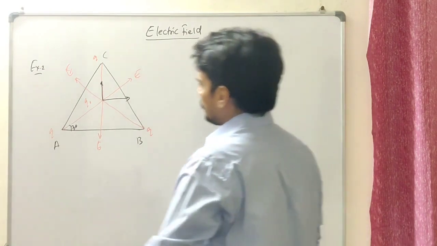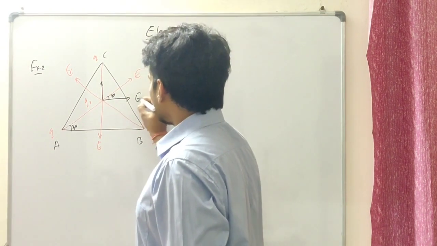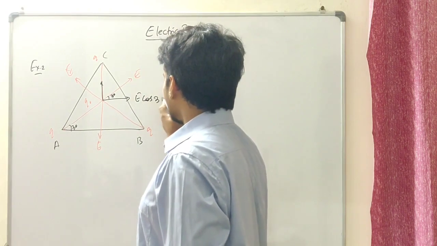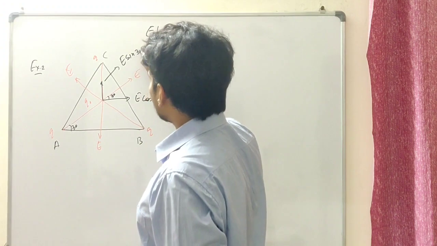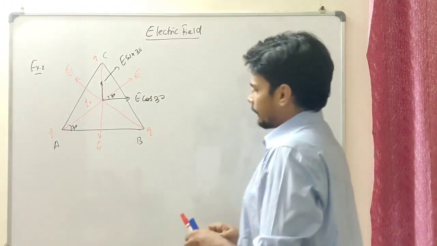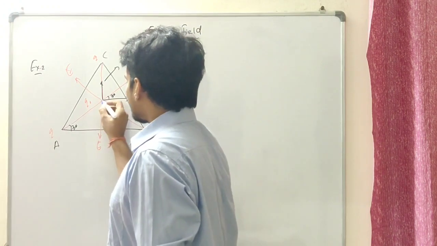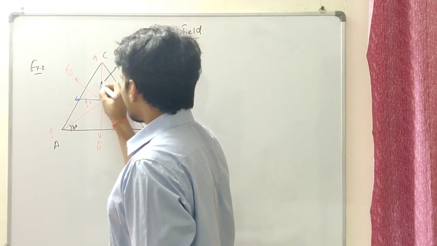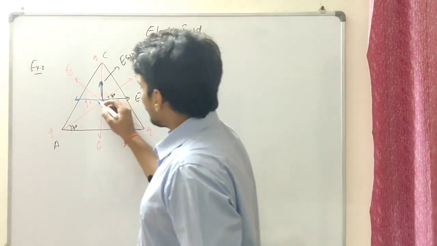If it is 30, even this is going to be 30, so we're going to have E cos 30 degree and we're going to have E sine 30 degree. Okay, let me use a different color for this electric field. It will have some field in this direction and some field in the topmost direction. Even this angle is going to be how much?